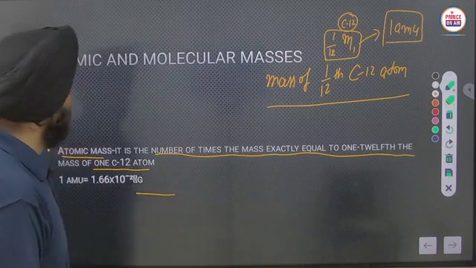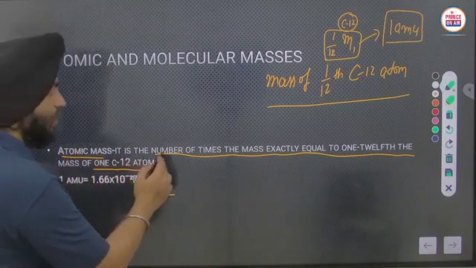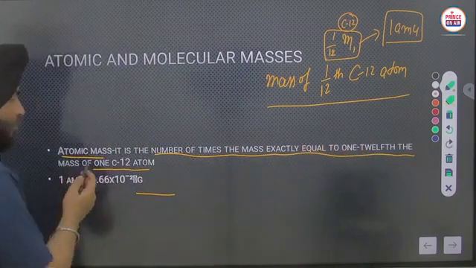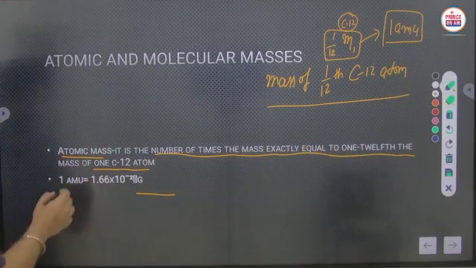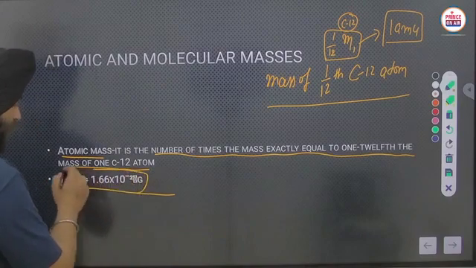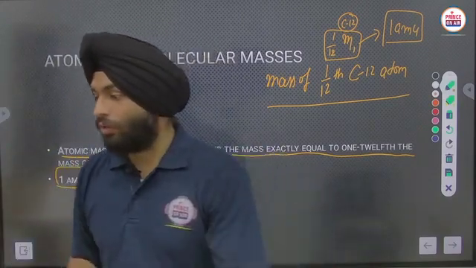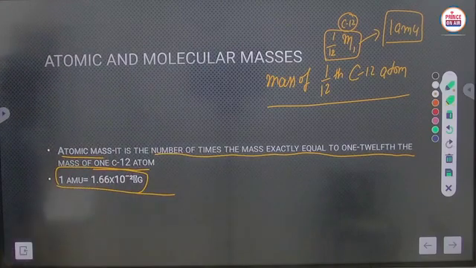Clear? So here atomic mass is the number of times the mass is exactly equal to 1/12 of the mass of the carbon-12 atom, and the one atomic mass unit value is like here. Is it clear now? Any doubt?